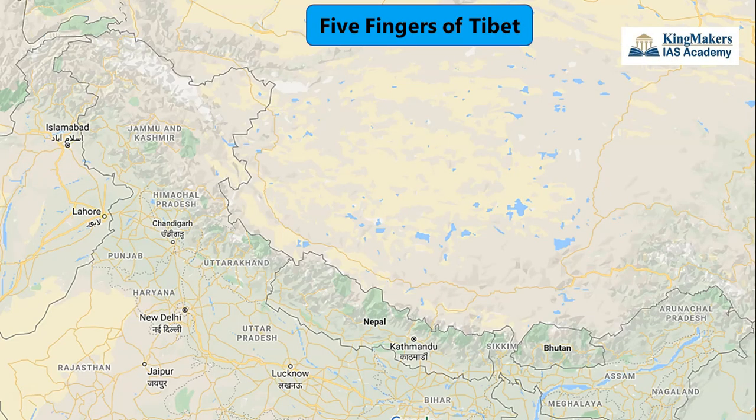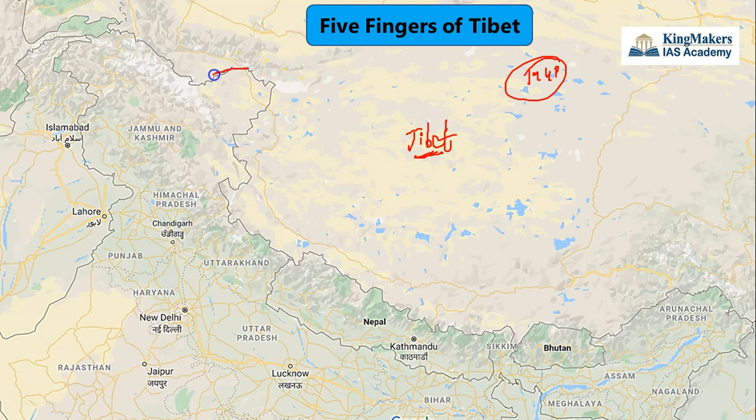Now let us first understand the five fingers concept of Tibet, then we'll go to the present issue. Mao Zedong became the head of the Chinese government in 1948. Once he came to power, he had this unofficial policy of the five fingers of the Tibetan palm. It is an unofficial policy, not an official Chinese government policy, which states that this Tibetan region is the palm, and this palm has five fingers like our hand.